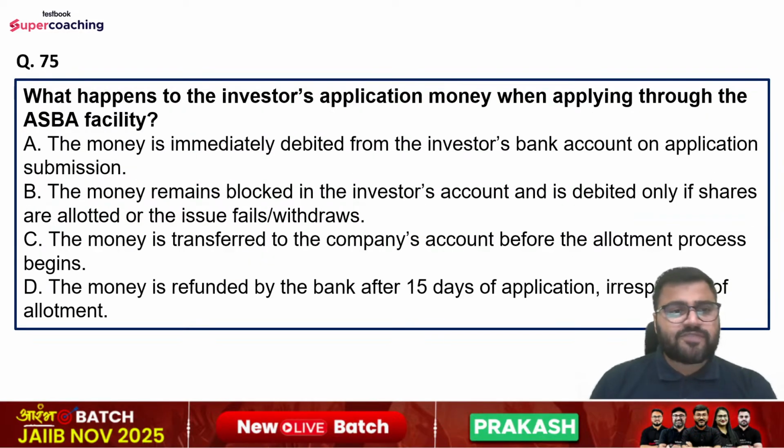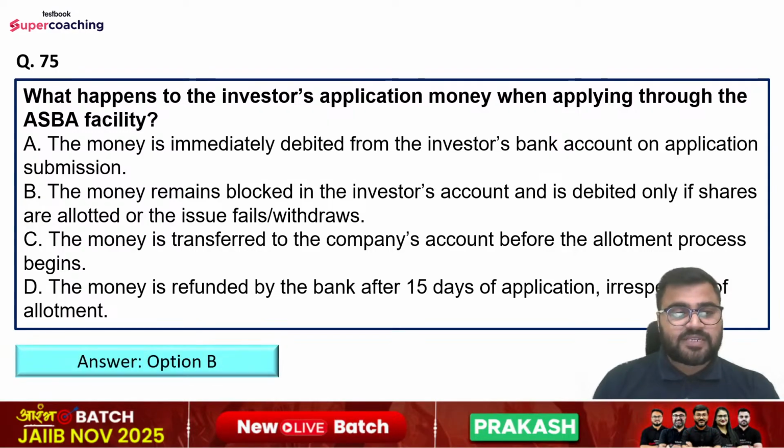Question number 75. What happens to the investor's application money when applying through the ASBA facility? Options are: the money is immediately debited from the investor's bank account on application submission; the money remains blocked in the investor's account and is debited only if shares are allotted or the issue fails or withdraws; the money is transferred to the company's account before the allotment process begins; the money is refunded by the bank after 15 days of application irrespective of allotment. So right answer is option number B.